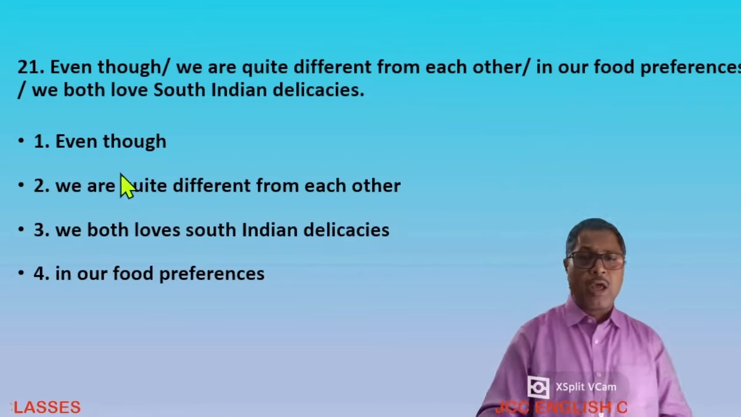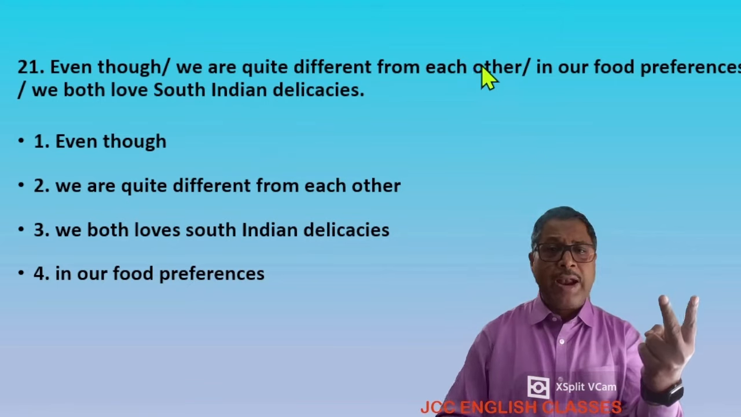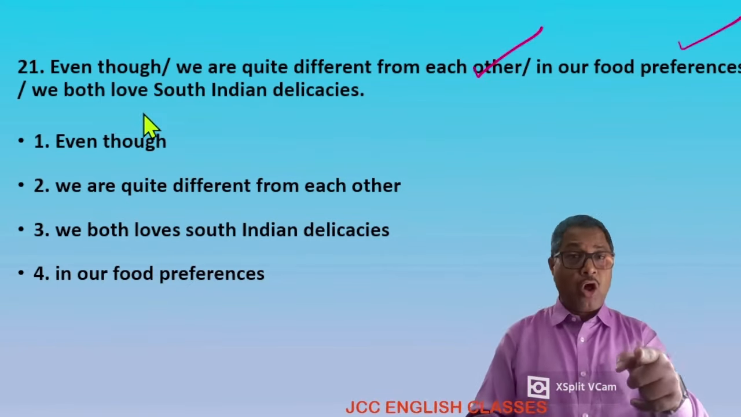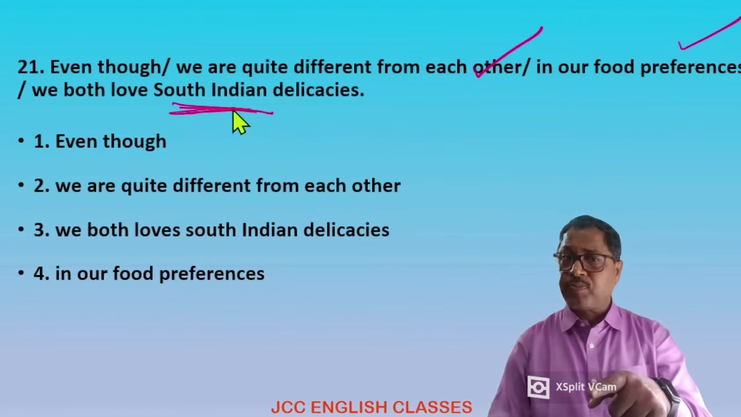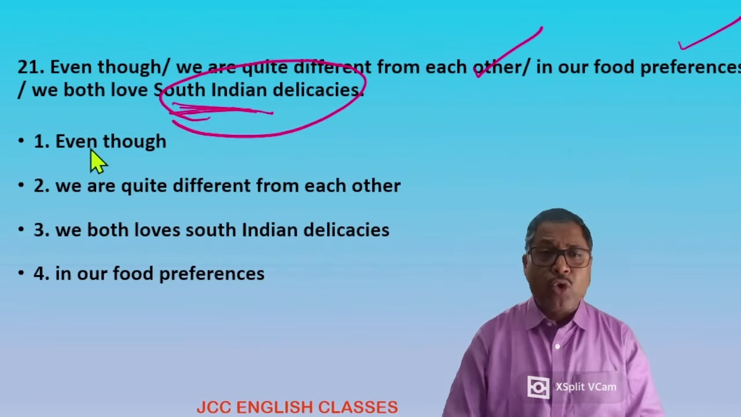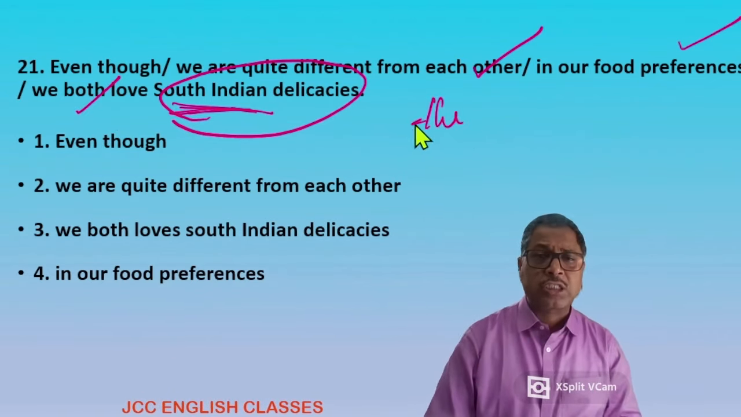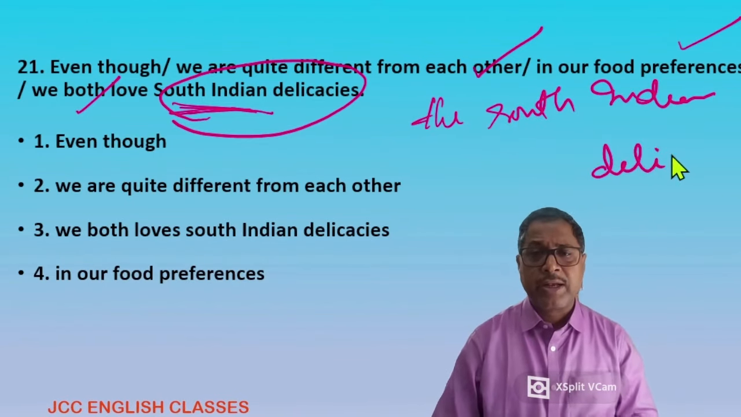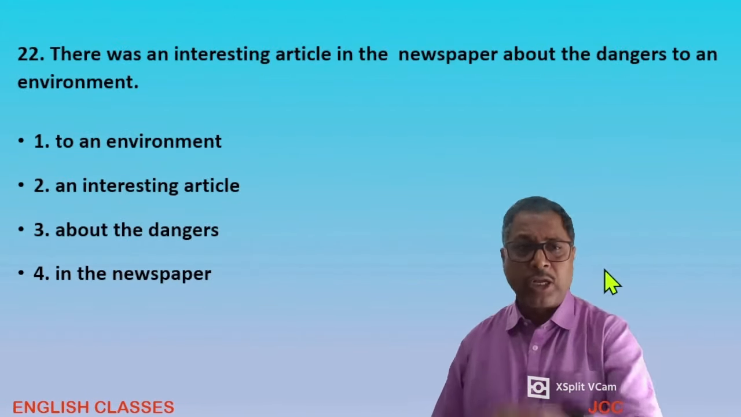Question number 21. Even though we are quite different from each other, we means two and each other is correct. In our food preferences, that is also correct. We both love South Indian delicacies. South India, not South Indian. The South Indian delicacies, or there is the mistake, dear students. We both love, both is also a word used in the proper place. We both love the South Indian delicacies, dear students.